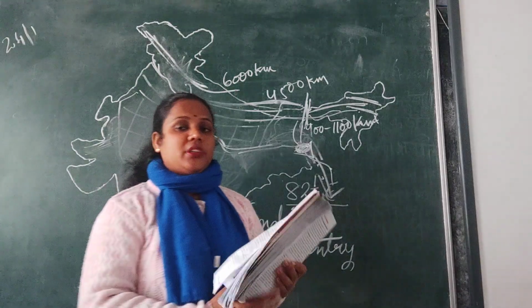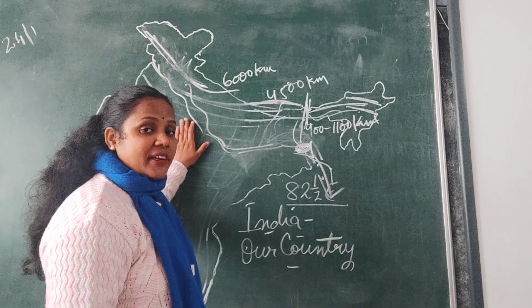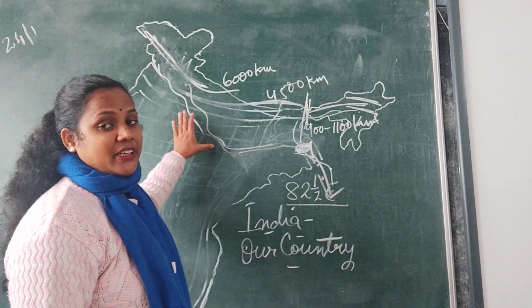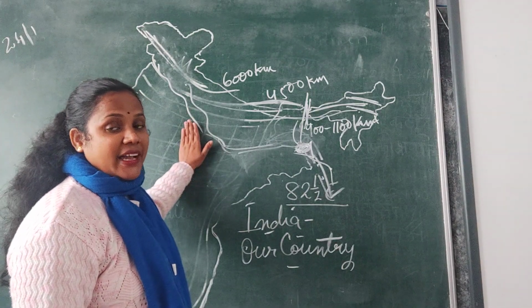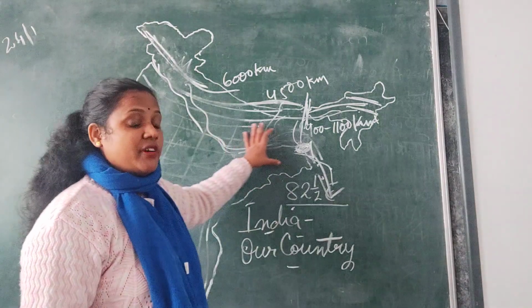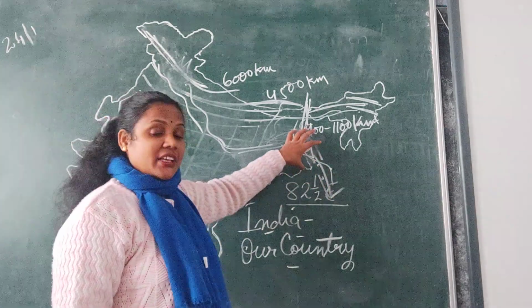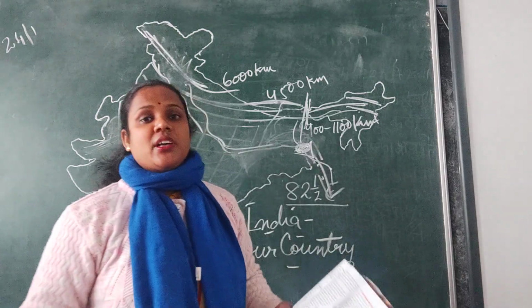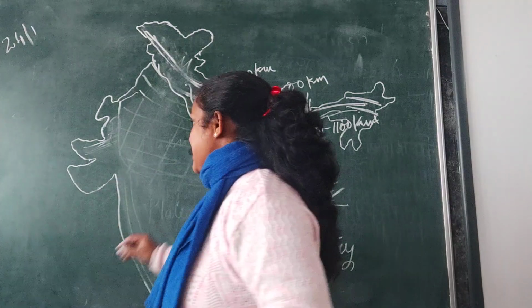So we have learned two divisions: mountains and plains. Plains are created by rivers. Which three rivers I told you? Which are the tributaries? How many kilometers and how big? Why is agriculture done? Because of the fertile land, availability of water and good climate. Two rivers meet together and before falling into the Bay of Bengal, whatever material is collected, they deposit and Sundarban Delta is created. The next physical feature we have to learn about is the desert area.